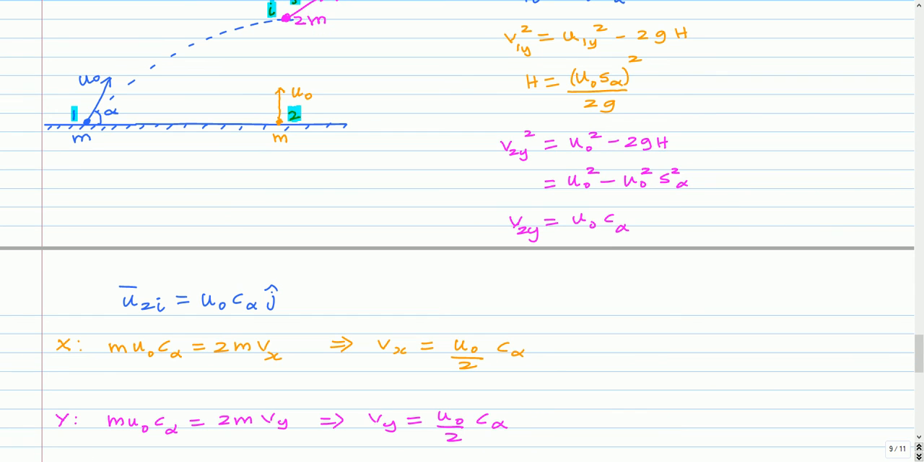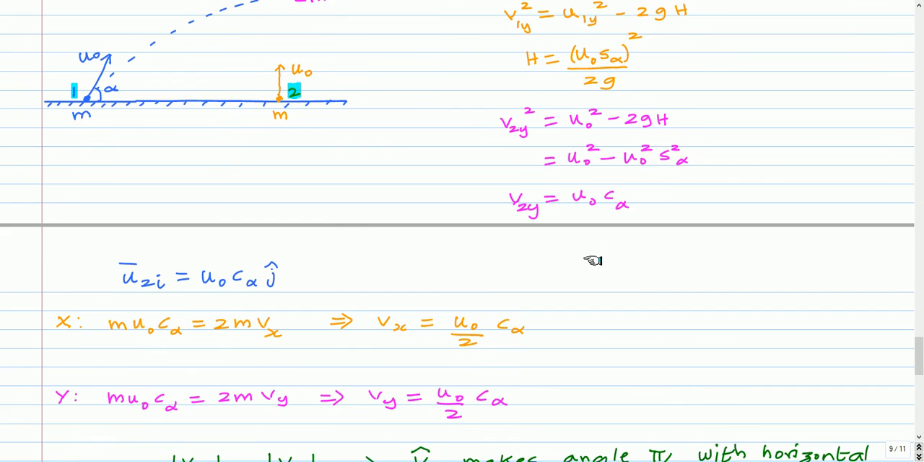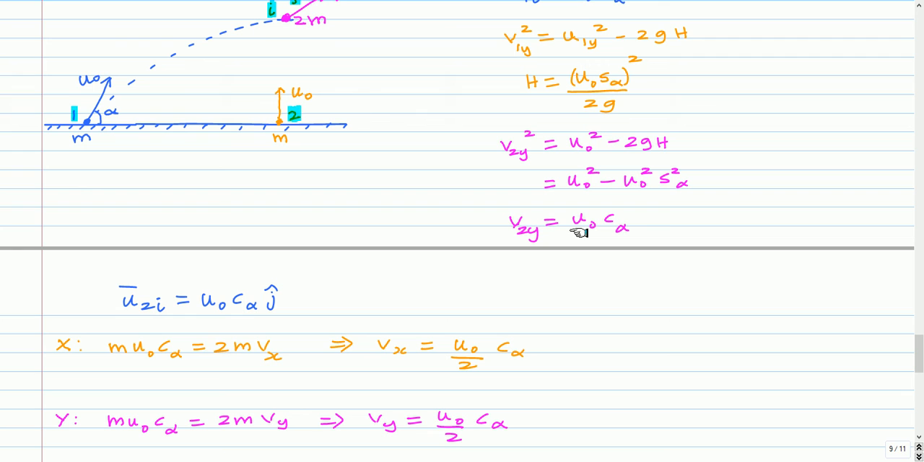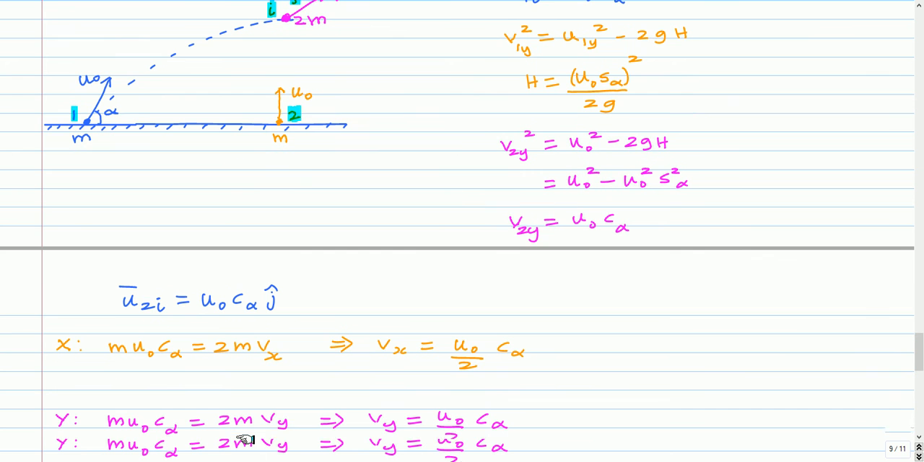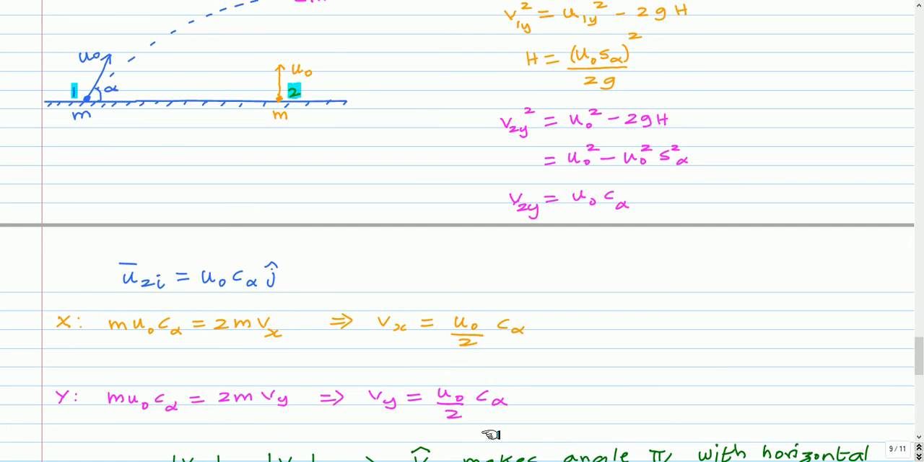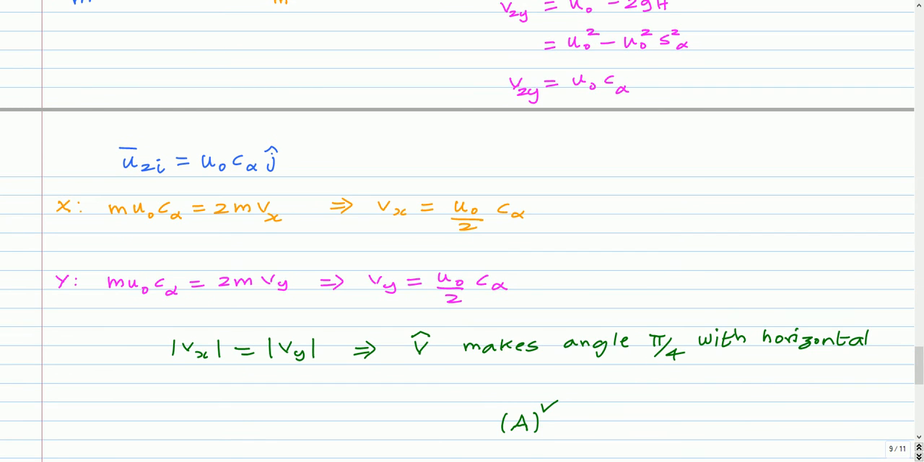Similarly, considering the momentum in the y direction, before collision, the momentum of the system in the y direction is because of particle 2, which has a velocity of u0 cos alpha in the y direction. So m into u0 cos alpha. The first particle will have momentum only in the x direction, so it will not contribute in the y direction. After collision, the momentum in the y direction is 2m into vy. From this we get vy as u0 by 2 cos alpha. So the magnitude of the x component and the y component is the same. The velocity vector will make an angle of 45 degrees with the horizontal, that is pi by 4 radians. So the correct option is option A.